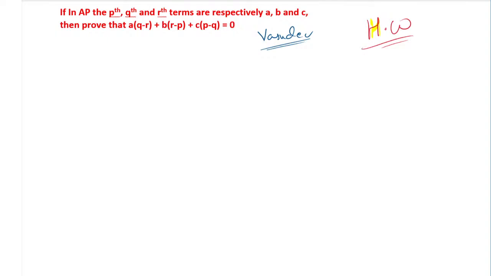Very good, very interesting question, and this is also taken from the CBSE board. We have to study the CBSE syllabus also, then it will be good. This is an easy question, it will come for 3 to 4 marks. So today it is homework for you, tomorrow we will solve.